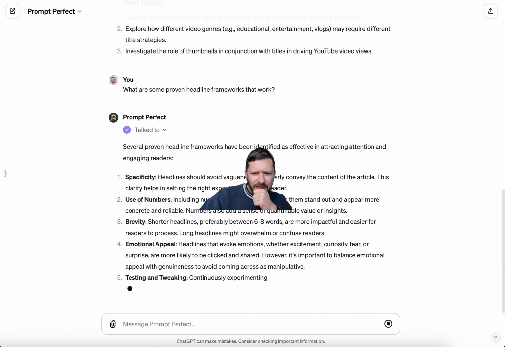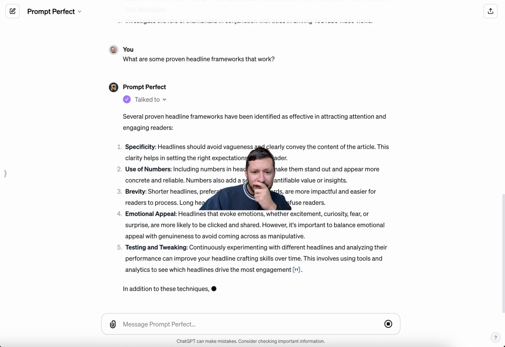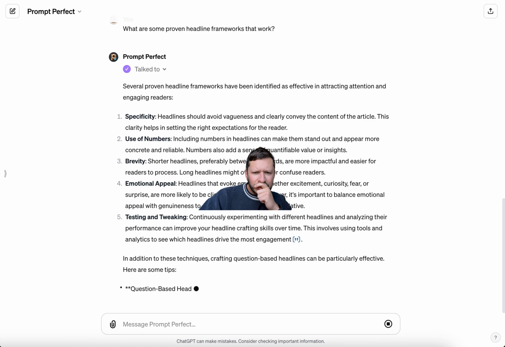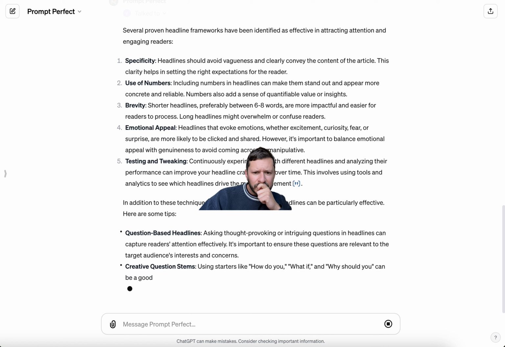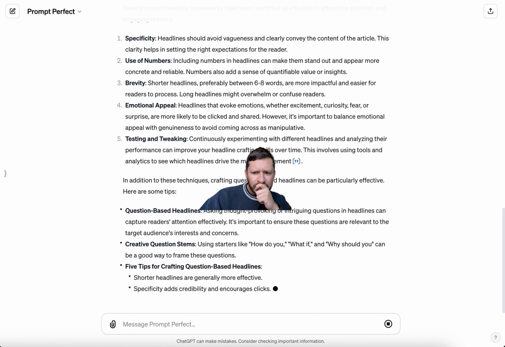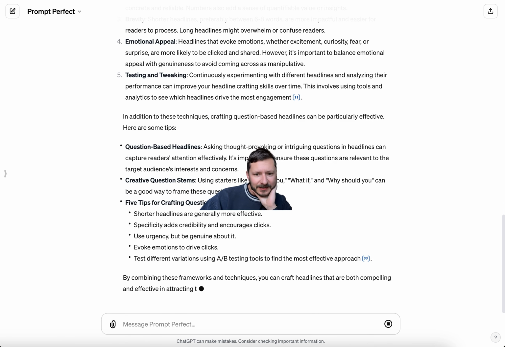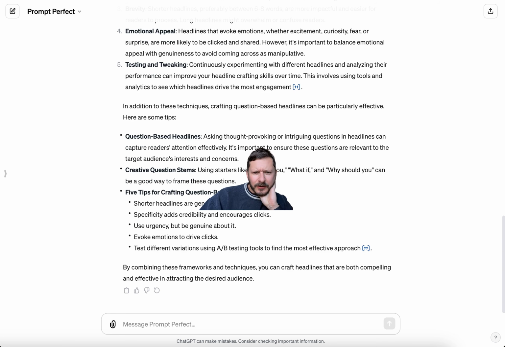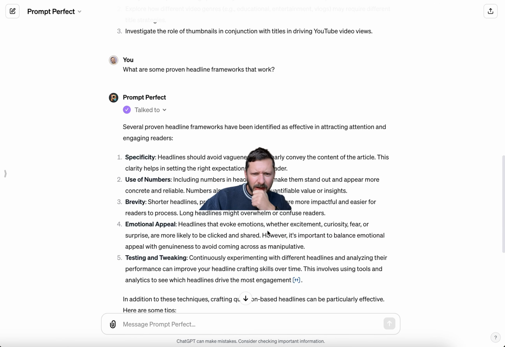All right. Several headline frameworks, but undefined. Question-based headlines. That's interesting. Creative question stems: how do you, what if, why should you? Five tips for crafting question-based headlines: short headlines, specificity, urgency. All right. Several proven headline frameworks identified in attracting attention: specific, numbers, brevity, emotional appeal, and testing and tweaking.